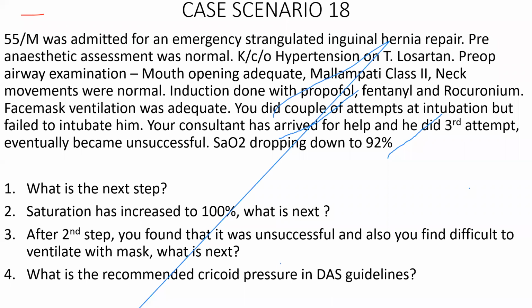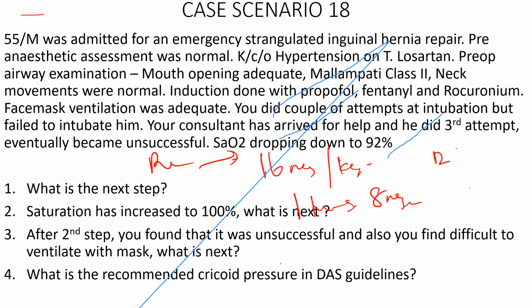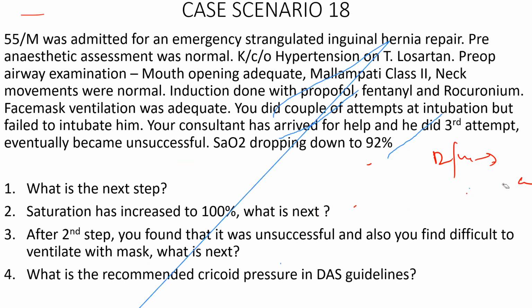Dose of reversal, sir, Sugammadex? If you have given just rocuronium and want to emergency reverse the patient, you have to give 16 milligram per kg. If you find one twitch in the neuromuscular monitoring, you can give 8 milligram per kg. If you find 2 or more twitches in neuromuscular monitoring, you can give 2 to 4 milligram per kg of Sugammadex. With 16 milligram per kg, however deep the patient is, you can immediately reverse the patient.